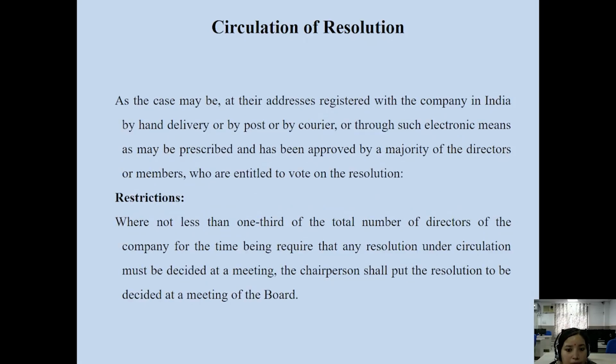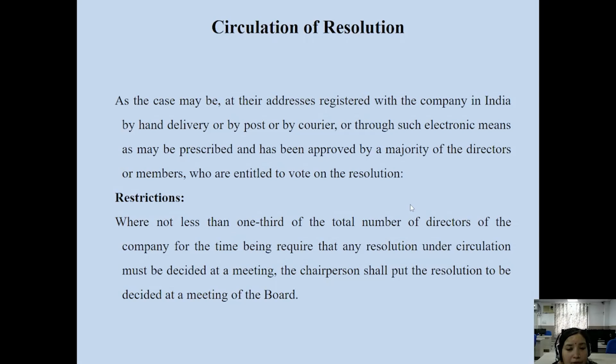There are certain restrictions also in respect of circulation resolution. Where not less than one third of the total number of directors of the company for the time being requires that any resolution under circulation must be decided at a meeting, the chairperson shall put the resolution to be decided at the meeting of the board. Means the matter to be discussed must be passed first, then we can discuss it. Otherwise we cannot discuss.